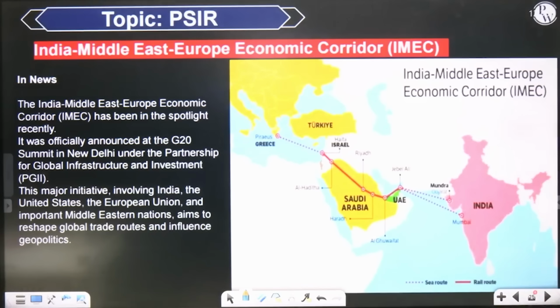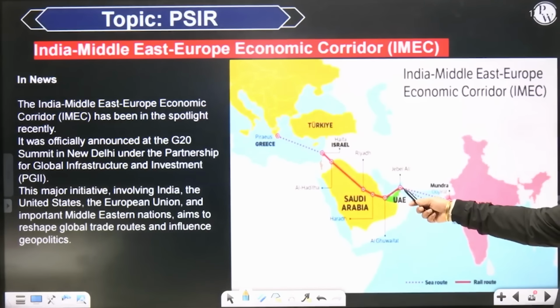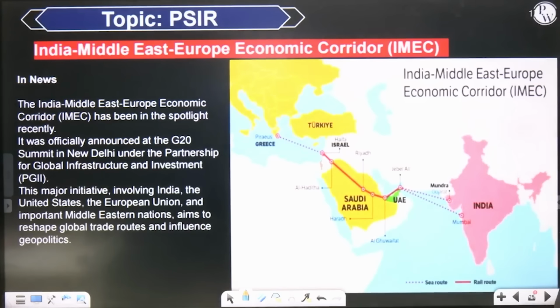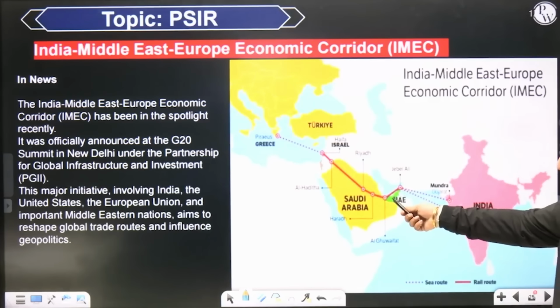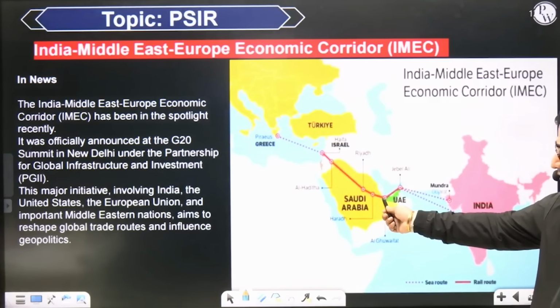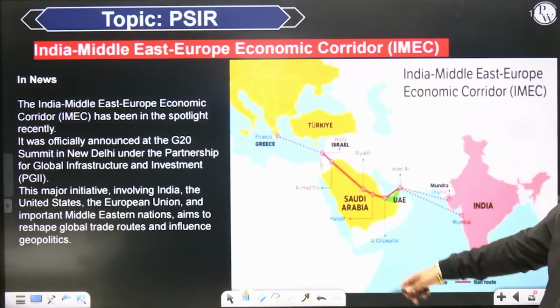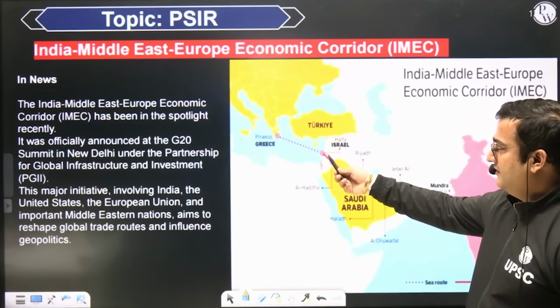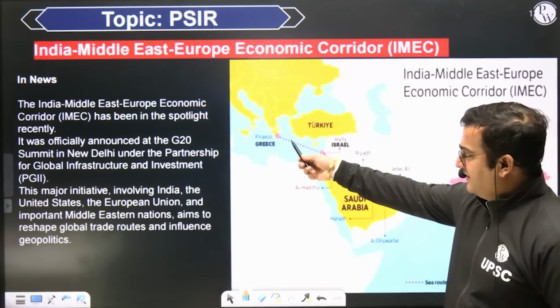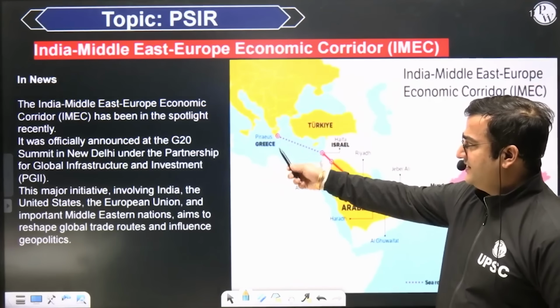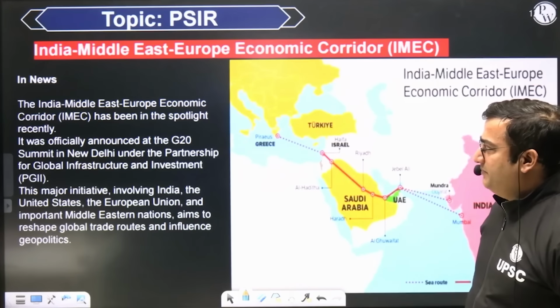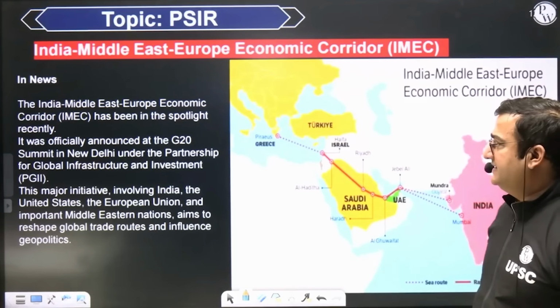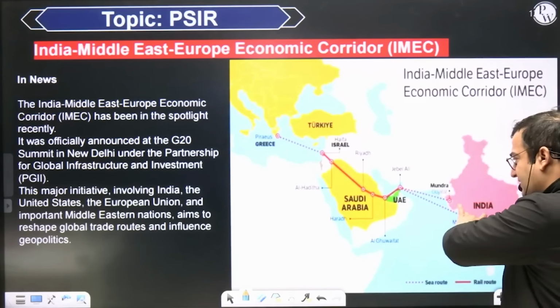Then it will go all the way to UAE, to Jebel Ali port. Then it will be connected through rail link and road link to Riyadh, then to Israel, Haifa. And then again a maritime sea route will connect it with Piraeus port in Greece. So this entire region will be connected.